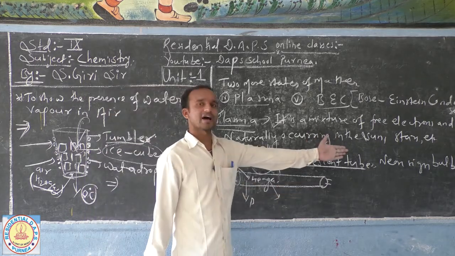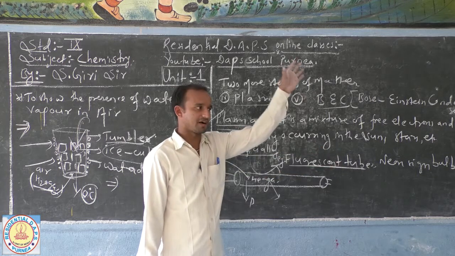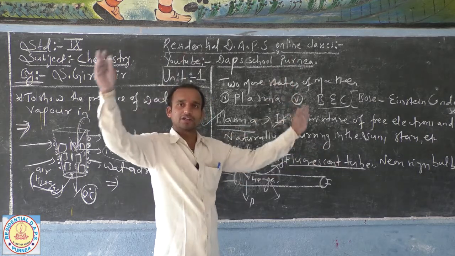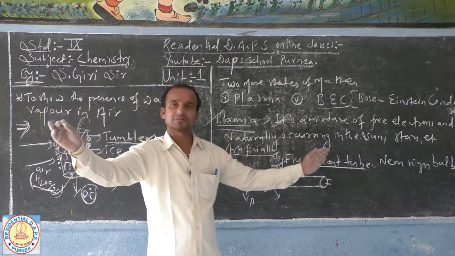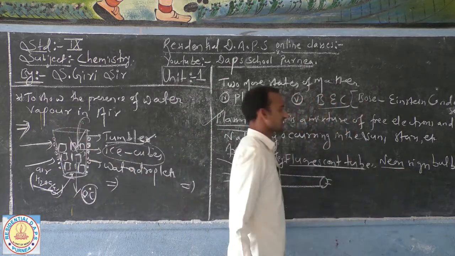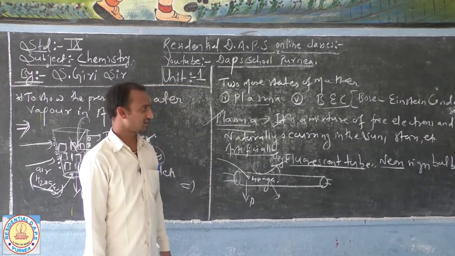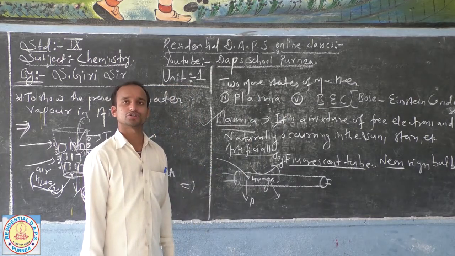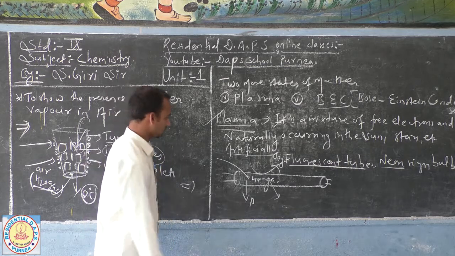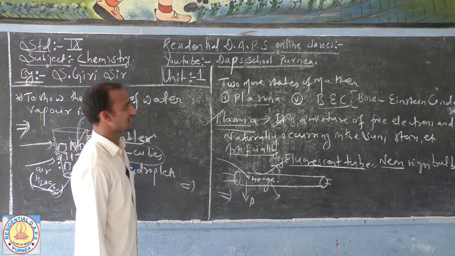Next, neon bulbs. You might have seen them in advertisements, very big bulbs used for neon advertisements. There, neon gas, an inert gas, is put inside and electricity is passed through it. As a result, due to the plasma, they start to glow. So this is all about plasma. Now let us discuss what is BEC.